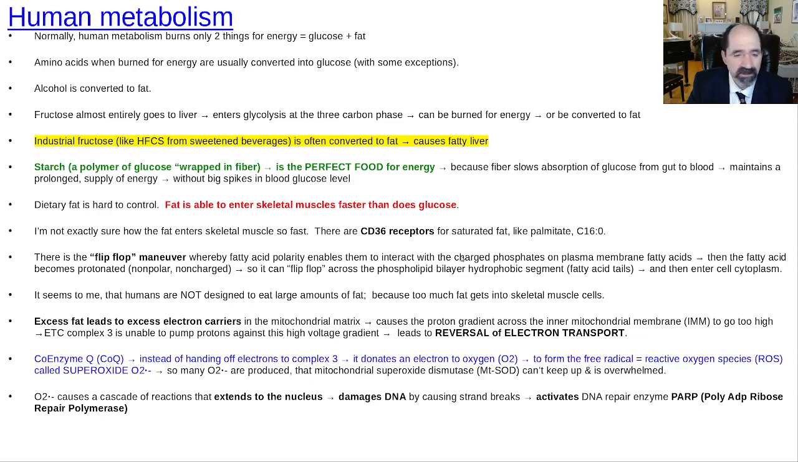And again, what it seems to me from studying this a lot is we're simply not designed metabolically to handle large amounts of fat. Okay, we talked about reverse electron transport. We talked about coenzyme Q being overwhelmed. Well, it's really complex 3 that's overwhelmed. It can't pump against that high gradient, so things just back up because of that.